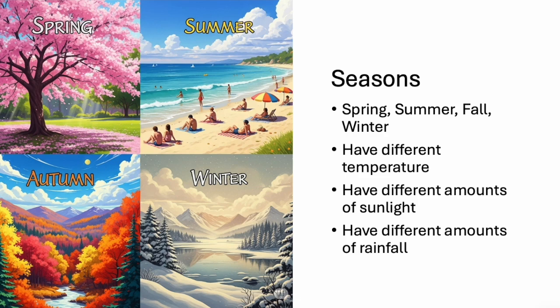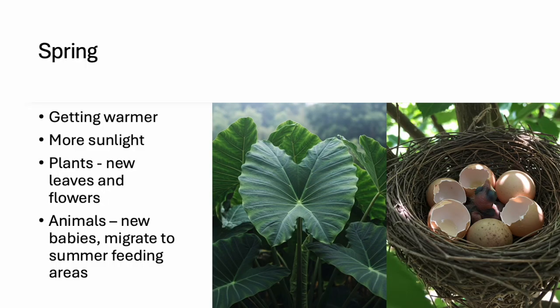Each season has different weather, like temperature and how much sunlight there is, and these changes can affect both plants and animals. Spring is when the weather starts to get warmer and there's more sunlight. This is a time of new beginnings. Trees start to grow new leaves and flowers start to bloom. Seeds that were dormant in the winter begin to sprout. Many animals have babies in the spring. Some animals that migrated for winter, like birds, return back to their normal habitat.